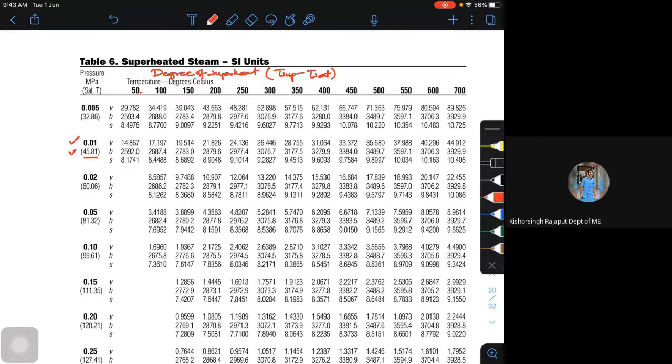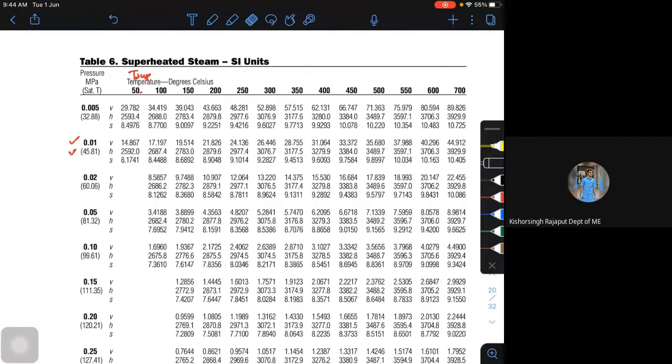Okay, degree of superheat, what we are going to get. So this is your superheated condition, and this is your T sup. So T sup at 50 degrees. Sorry, this is directly the superheated condition.